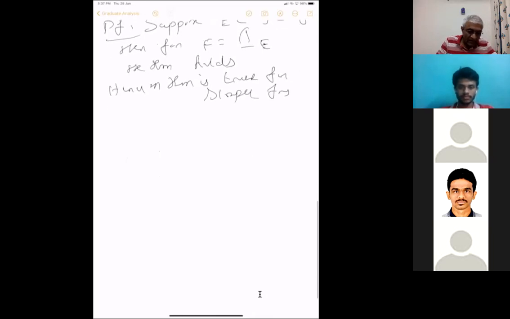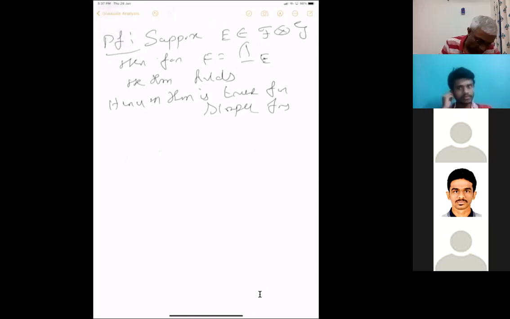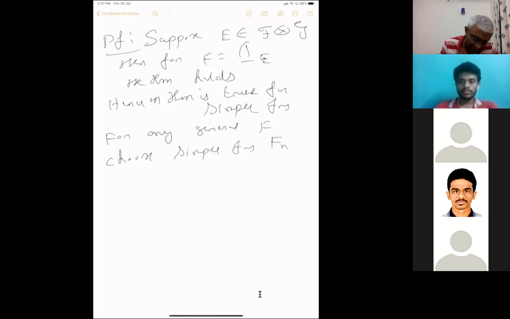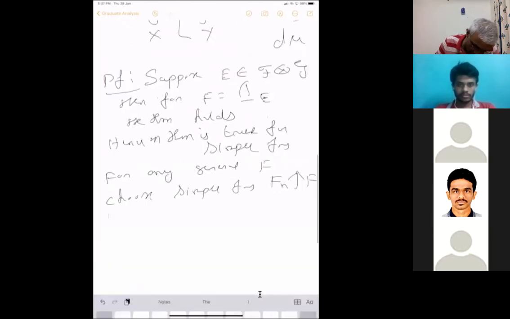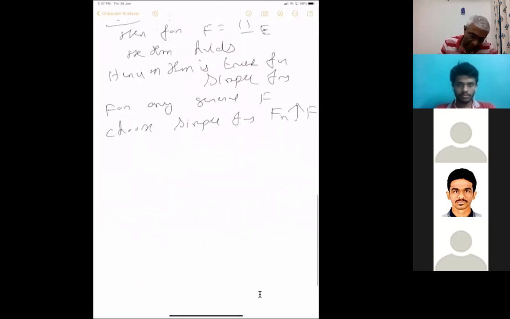Now we have to verify it for any function. So for a general measurable f, choose simple functions f_n which increase to f. We have proved that any measurable function can be written as an increasing limit of simple functions in any measure space. It doesn't matter whether it is a product measure or something else. So we take simple functions f_n which increase to this f.